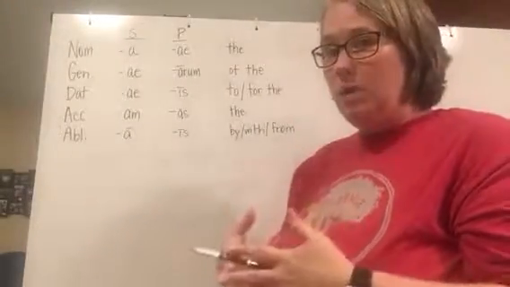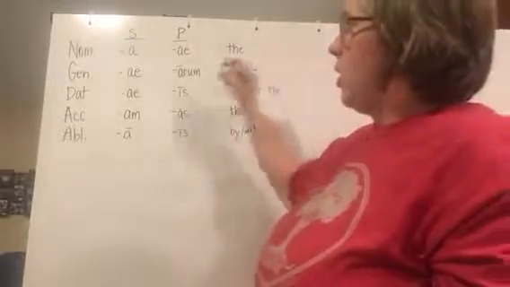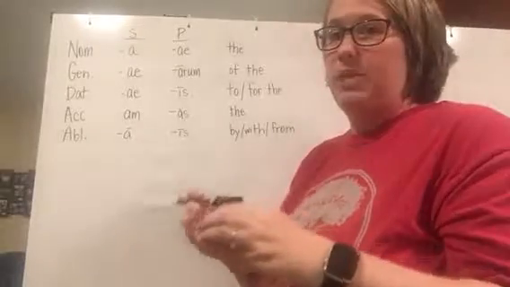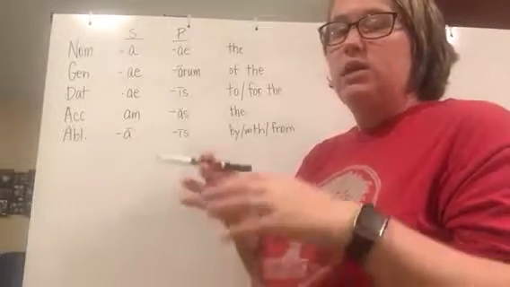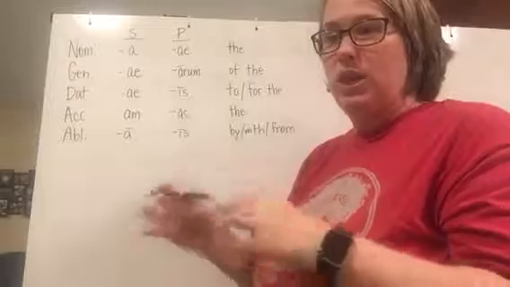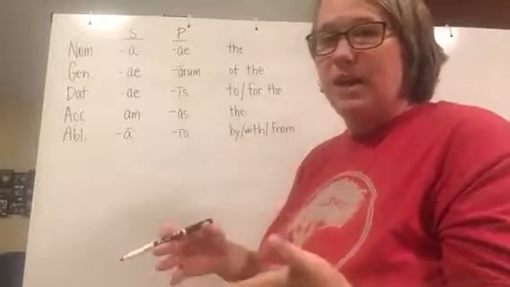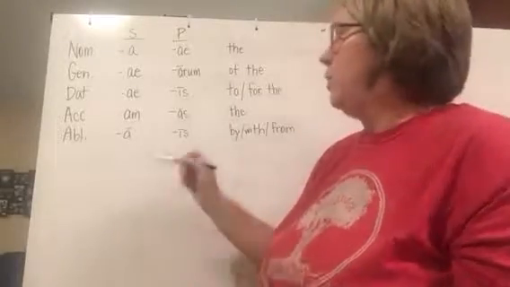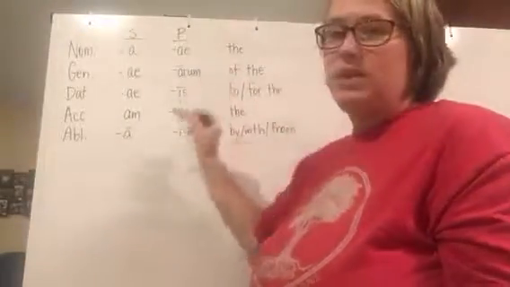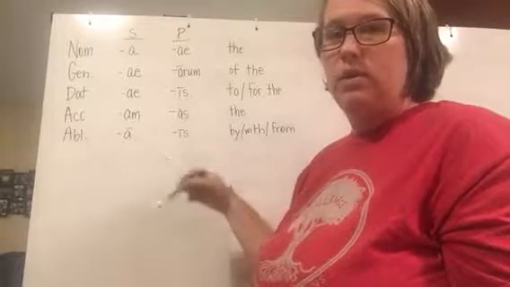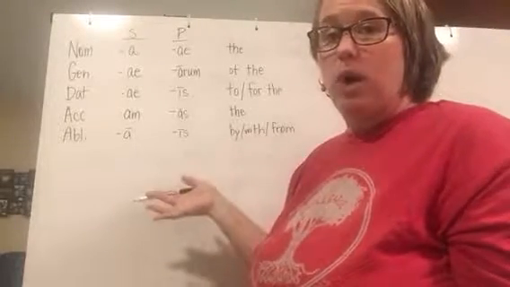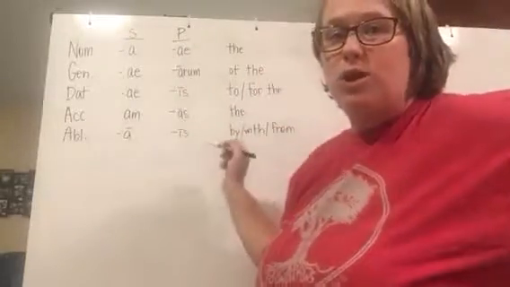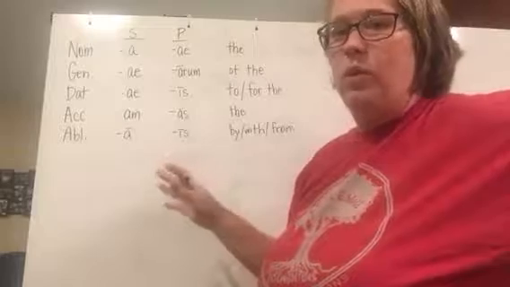So to help memorize it, I had Caroline take a note card and write this on it. She just sits it on the table beside her while she's doing her work, so she has it there to reference when she comes to something. She doesn't have to flip through the book to find it, but it's right there in front of her. And then she's working on memorizing that as well. Once you get this memorized for first declension, that will make the work come easier. But in the meantime, before you have it memorized, if you put it on a note card, it will be right there where you need it.